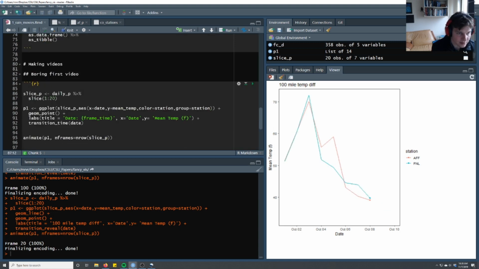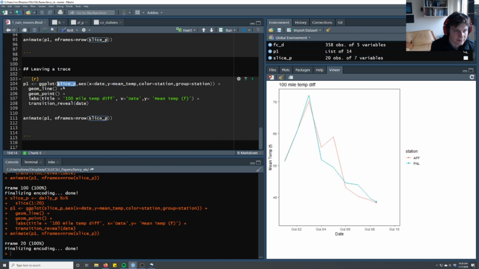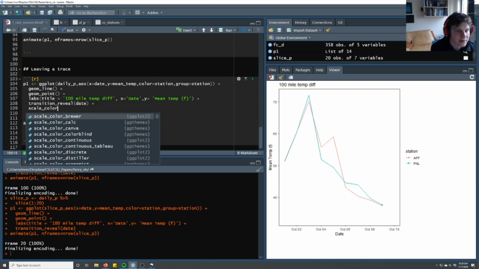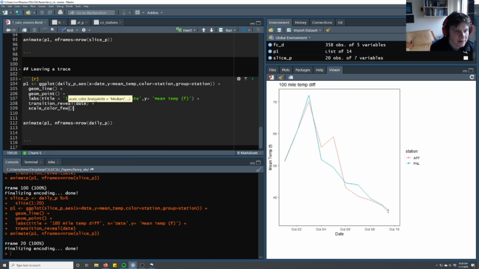So as we code the next bit, I'm going to just leave this running and have it generate the daily full time series. And just because I don't like the basic colors from that, I'm going to do scale color view also. So now this is actually going to be P2.